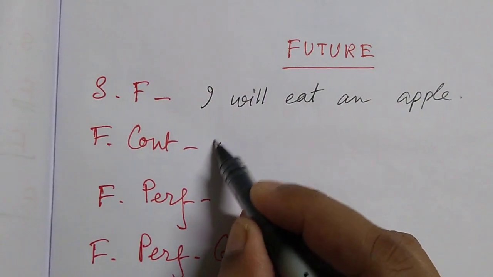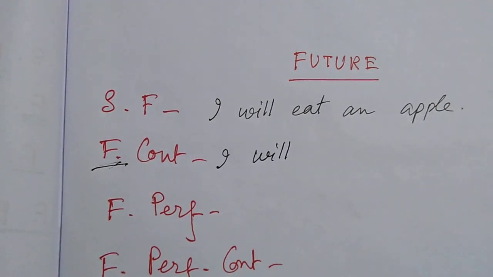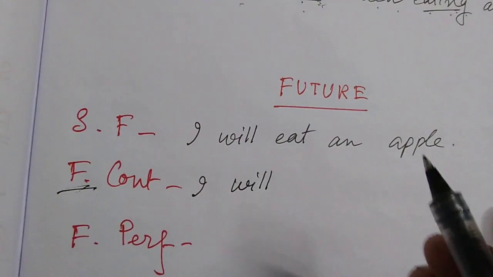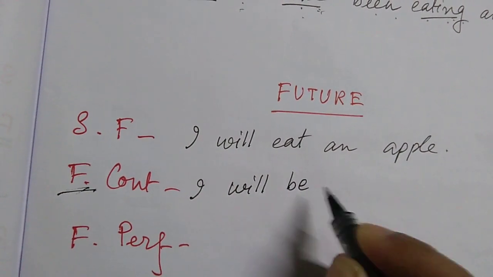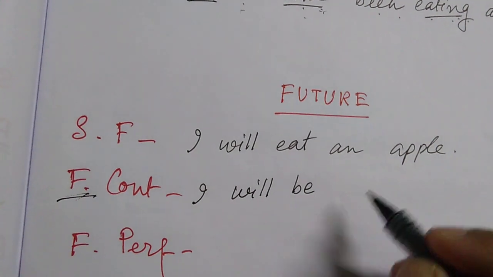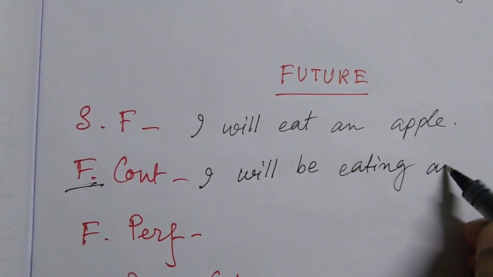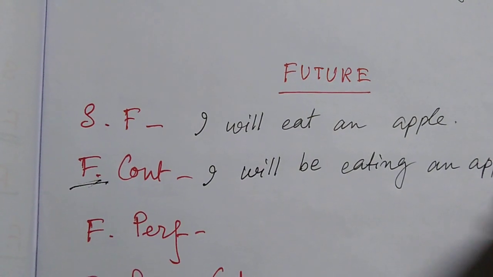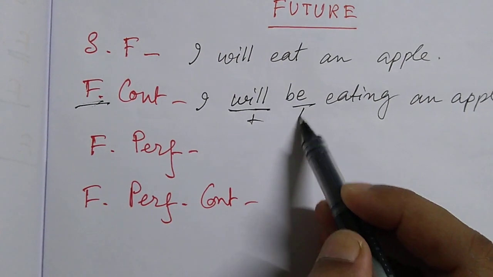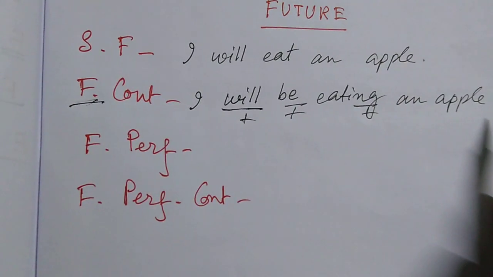Future continuous. I, and for future, will. Now we know that for continuous we have to use a be verb. Here the basic be verb will be in future form, be. Always in future tense the be verb will be be. I will be, continuous, so eating. I will be eating an apple. Okay, so for future will, and be verb extra plus ing, so future continuous. I will be eating an apple.